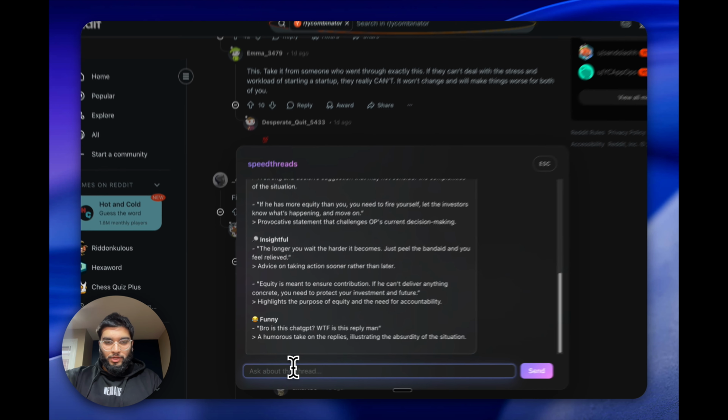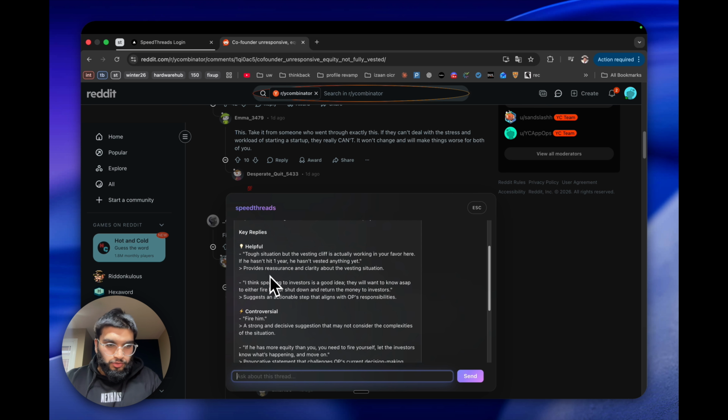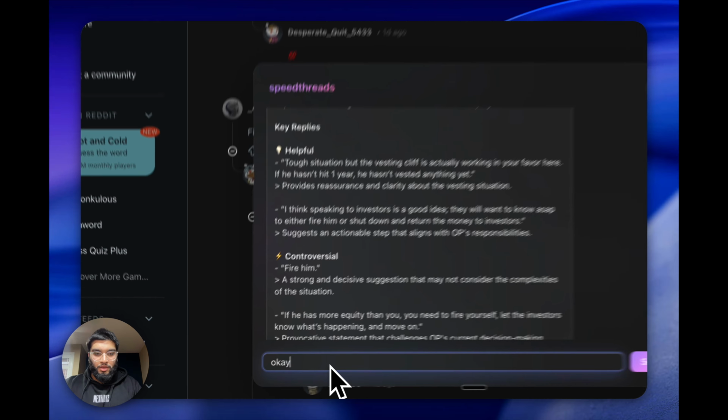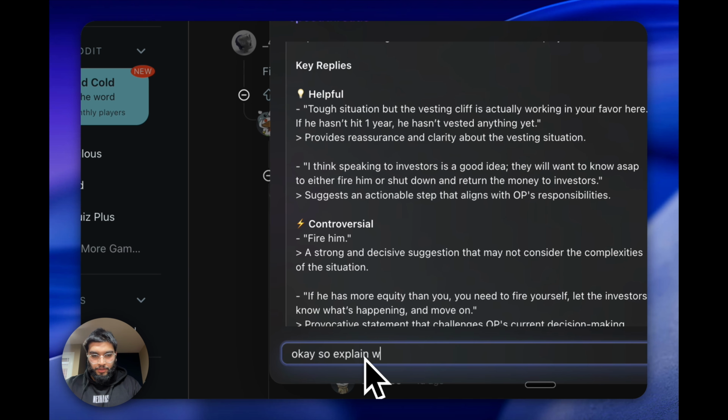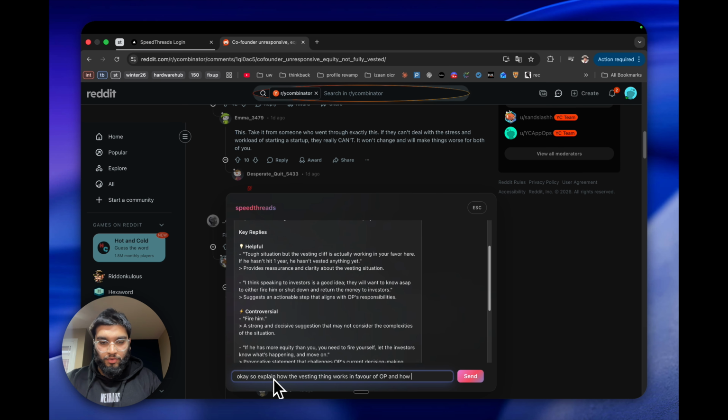Another feature of speedthreads is that if I wanted to ask further questions about the scenario, I have the option to do that by talking to the LLM. So if we read some of the key replies, we can actually see that it's a tough situation, but the vesting cliff is actually working in your favor here. If he hasn't hit 1 year, then he hasn't invested anything yet. So we can ask, okay, explain how the vesting works in favor of OP and how that can help them handle this situation.